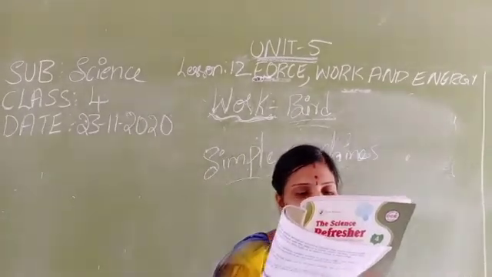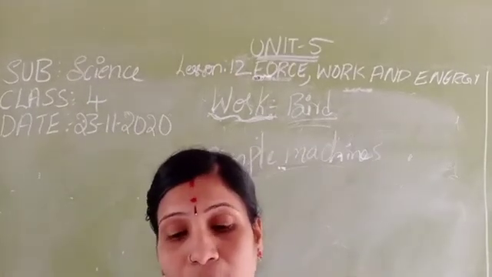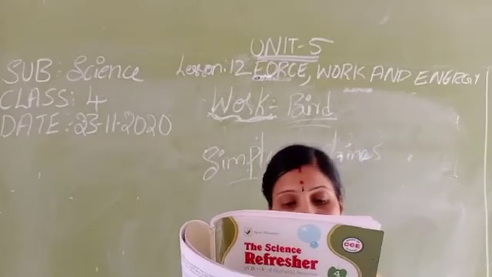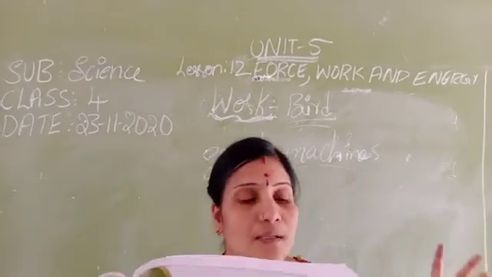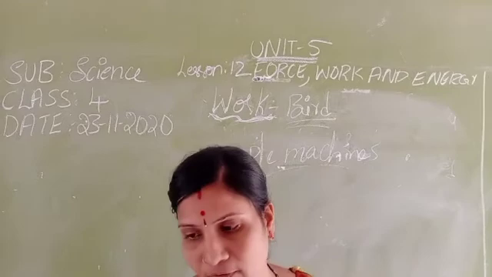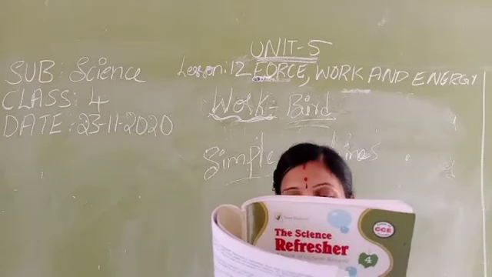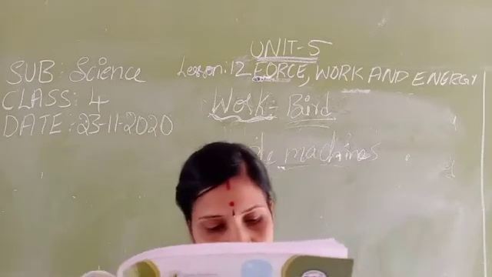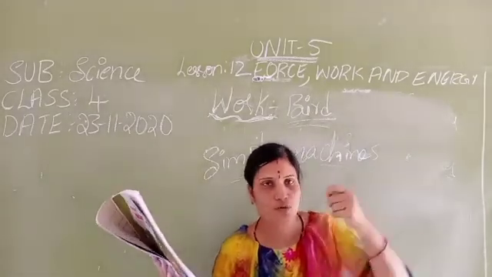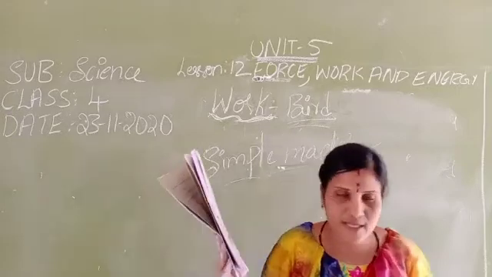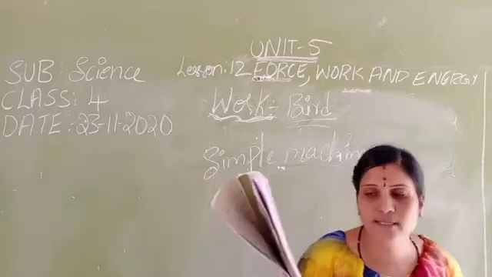We use several simple machines in our daily life. For example, wheel and axle, pulley, inclined plane, levers, screws and wedges. All kinds of machines are combined from these simple machines. Why do we use them? To remove nuts we cannot do it by hand, so we use a screw. So these are the simple machines that we use when we are not able to do it with our hands or with our force. So this is the lesson, children.